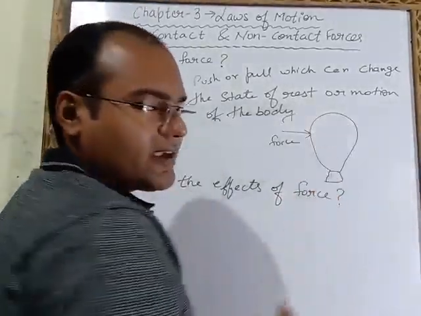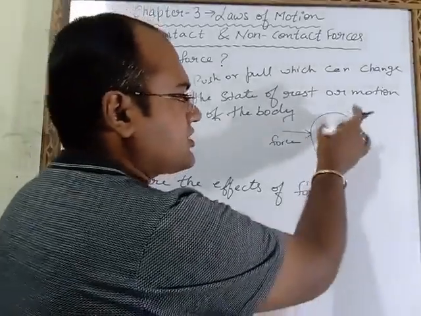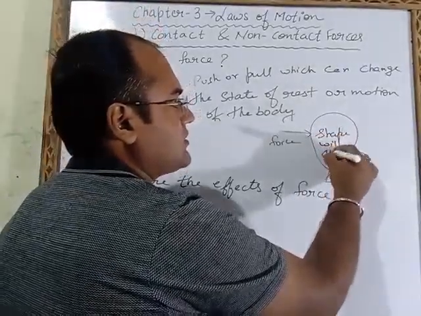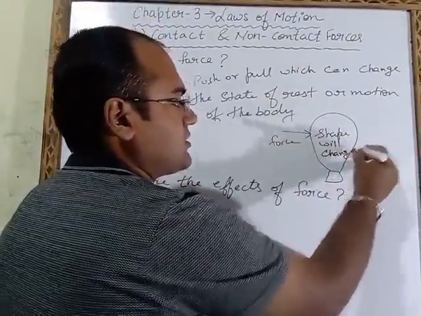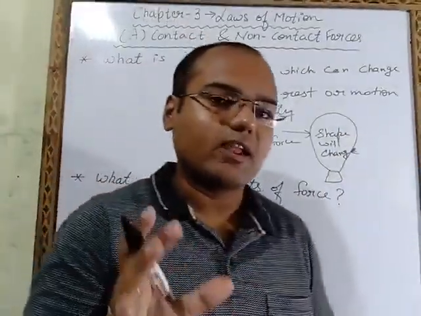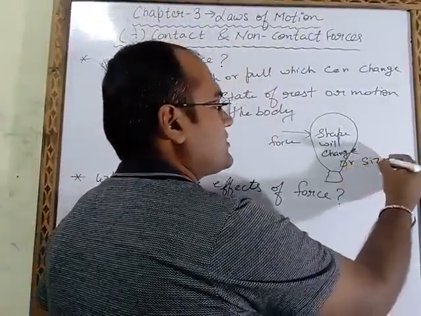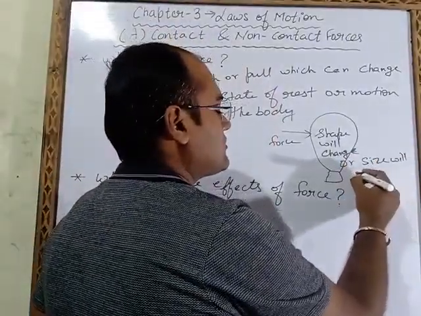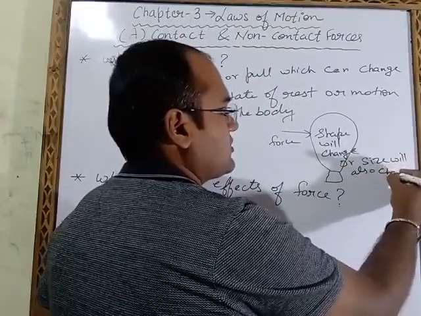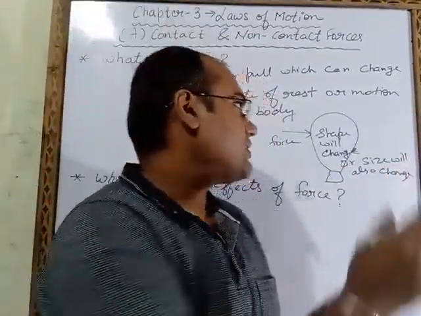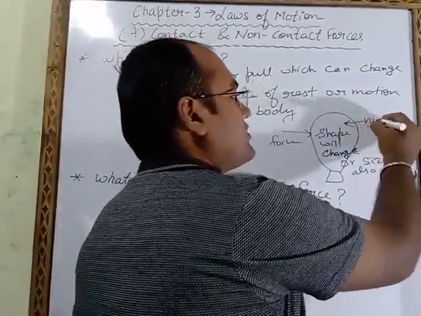This balloon will get compressed. Its shape will get changed, or we can say size will also change. So when we will apply force, this is a non-rigid body.